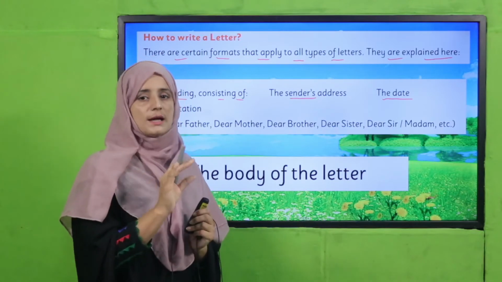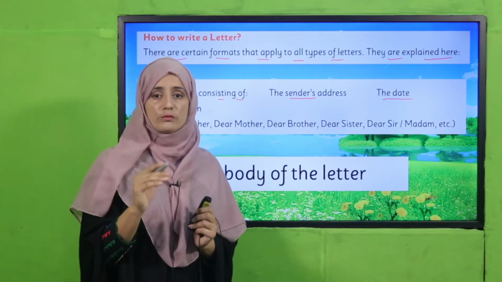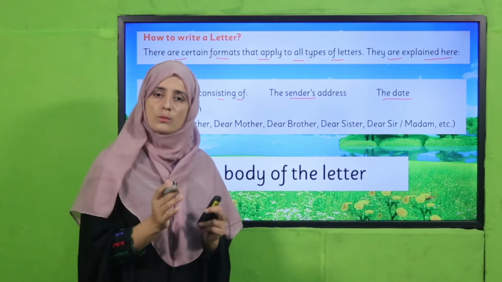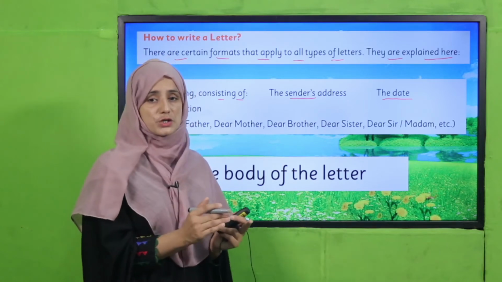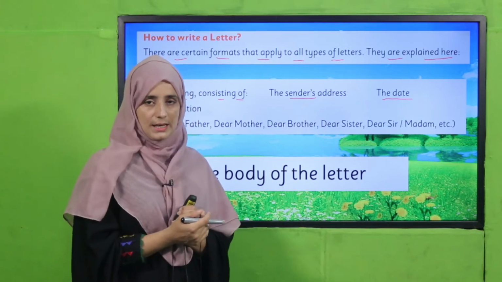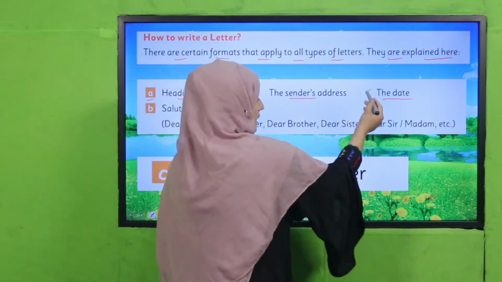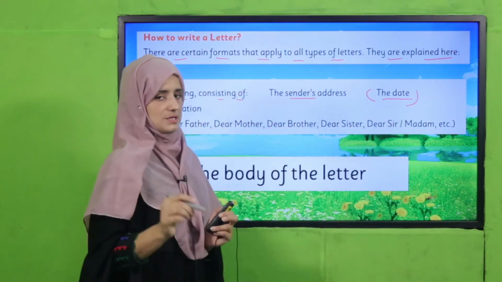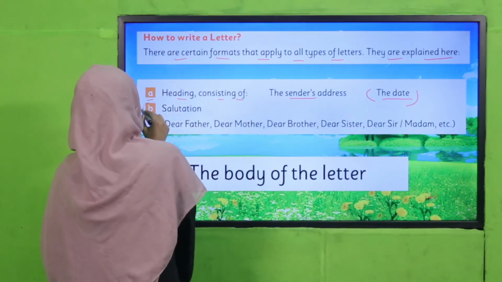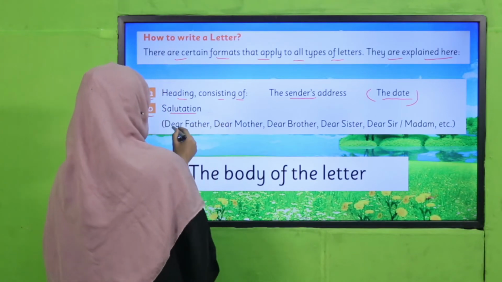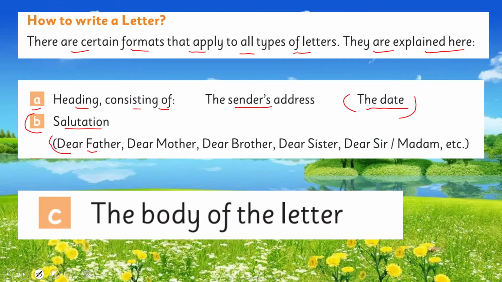So first, the date and the sender's address, from where you are sending your letter, from home, from school, from any street, that you will write in detail, and also you will mention the date on which you wrote this letter. And next is the salutation, which means that we have to pay salam, like dear father, dear mother, dear brother, dear sister, or dear sir, madam, etc.